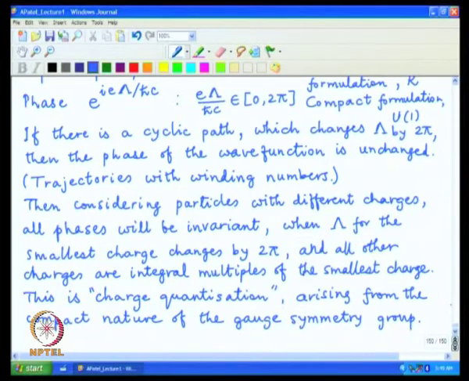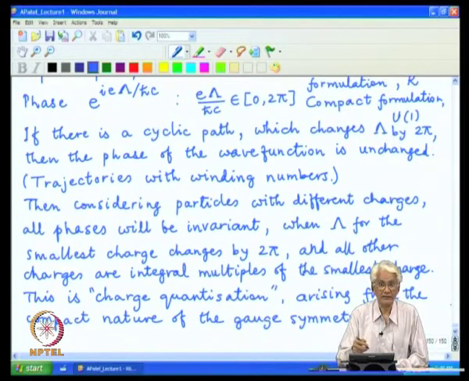This is a generic pattern which holds for many other compact groups as well, and in this particular case the phase symmetry leads to charge quantization when that particular group becomes compact. So, this is a useful feature which can be easily seen in this geometric description of gauge theory.